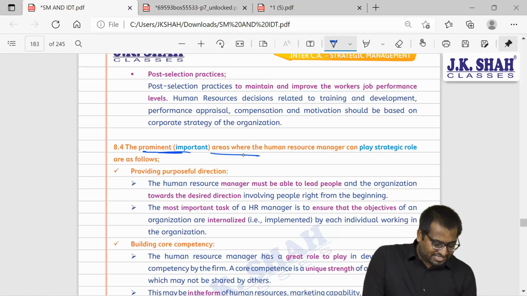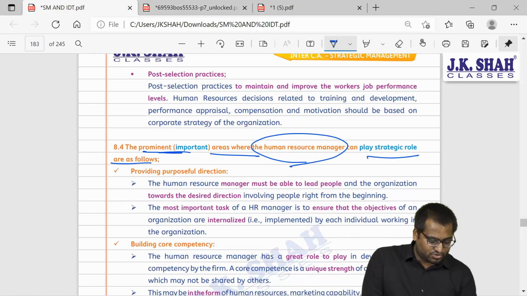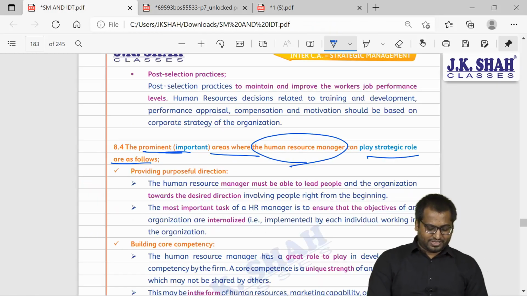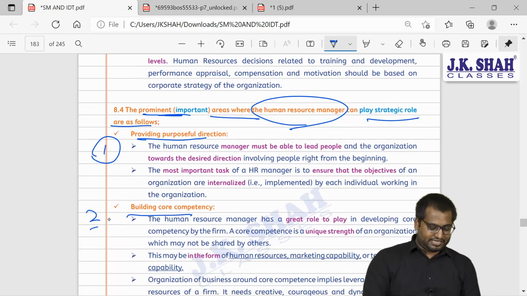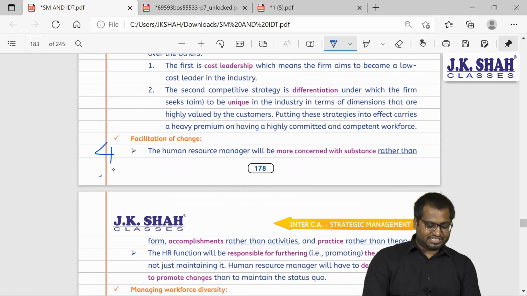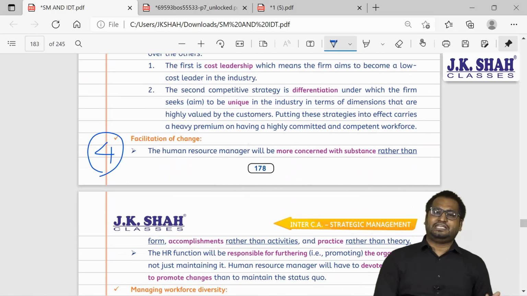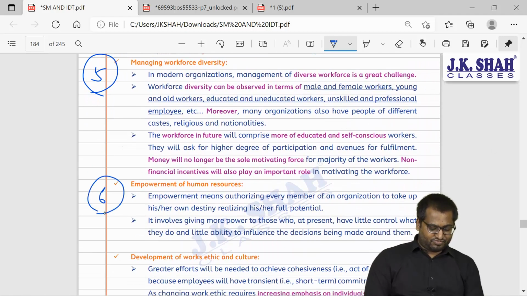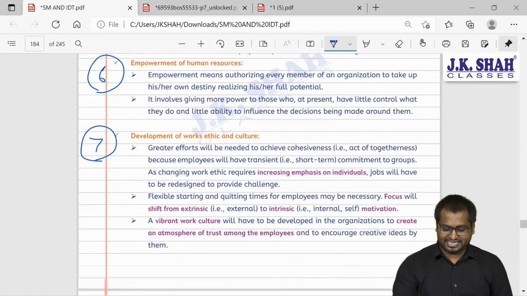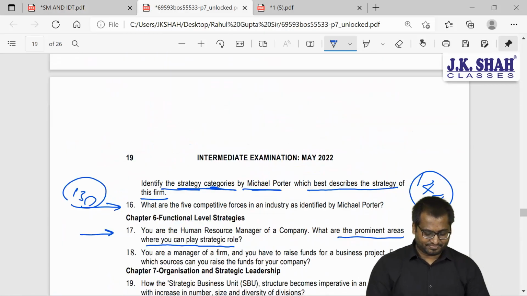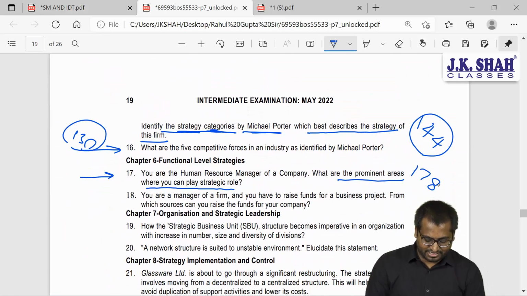The prominent areas where an HR manager can play a strategic role. A direct question. So how many points did we have? We had 7 points. Providing purposeful direction, building core competency, creating competitive advantage, facilitation of change. Facilitation means helping in change. Workforce diversity management, empowerment of human resource, development of good work ethics and culture. So this was on page number 178.